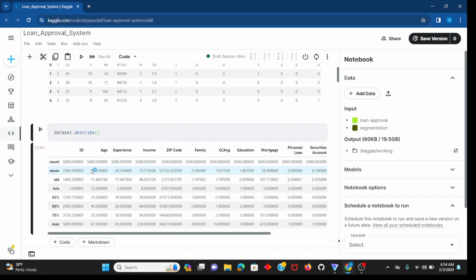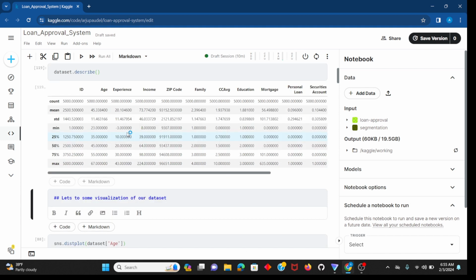You can see the mean age is about 45, the minimum age is 23, with a standard deviation of 11. You can see the education levels also. Education is given in numeric values, so 1, 2, 3 mean certain levels of education. And this is zip code and income. The mean income is about 70,000, I think.